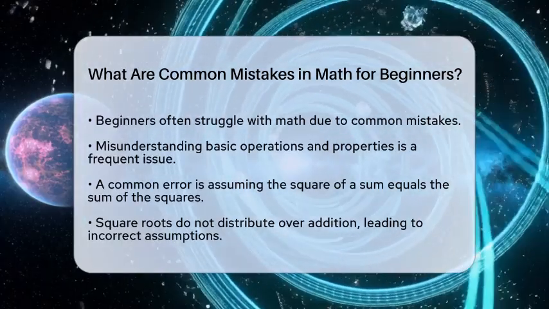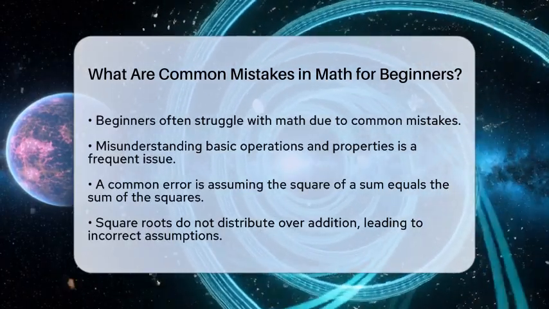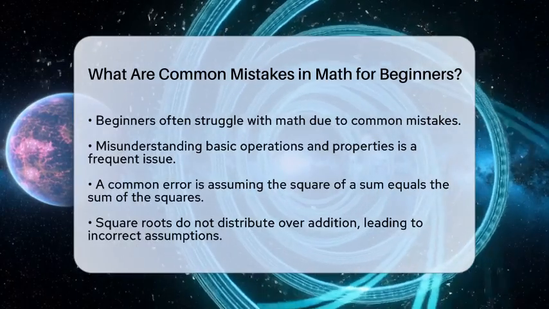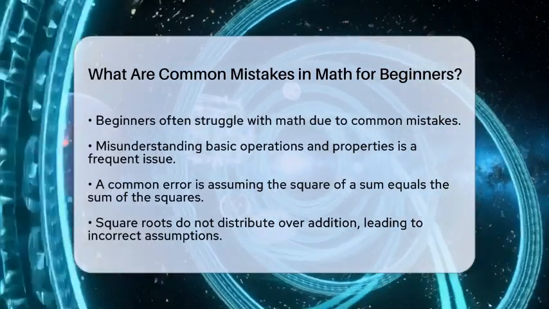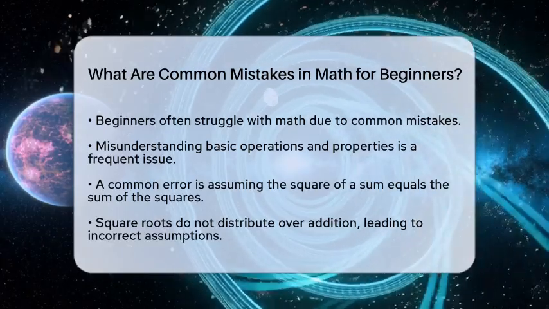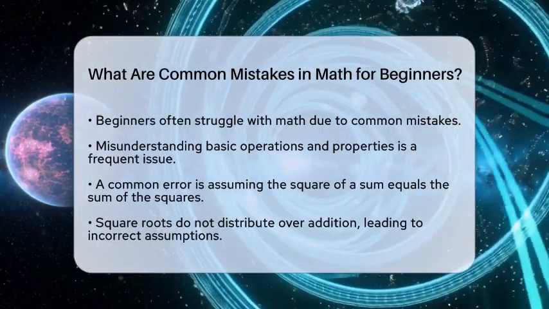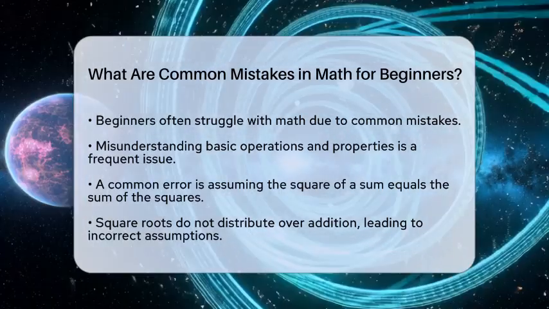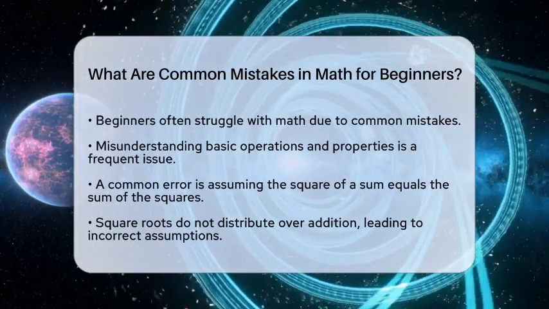First, many beginners misunderstand basic operations and properties. A classic example is the incorrect assumption that when you square a sum, you can simply square each term separately. This means thinking that the square of the sum of two variables equals the sum of their squares. In reality, the correct expansion includes an additional term.